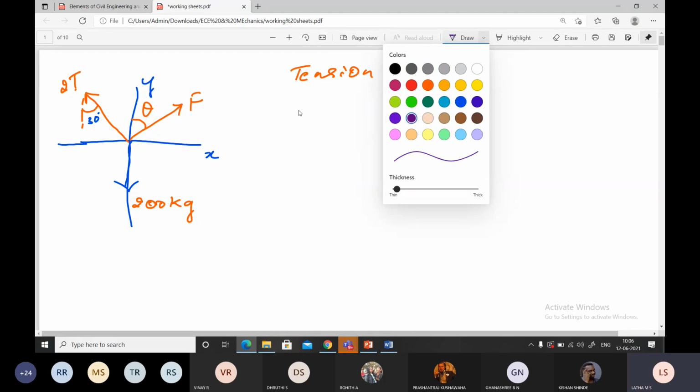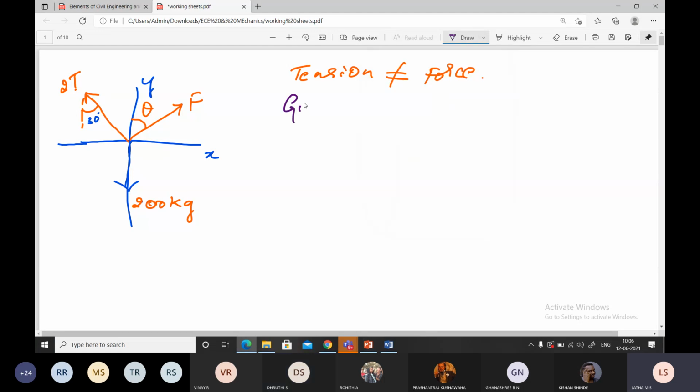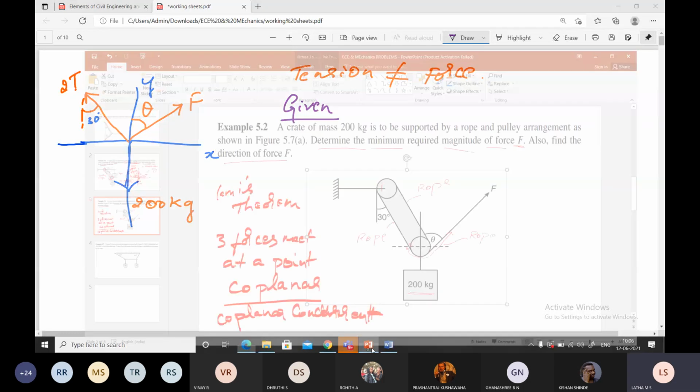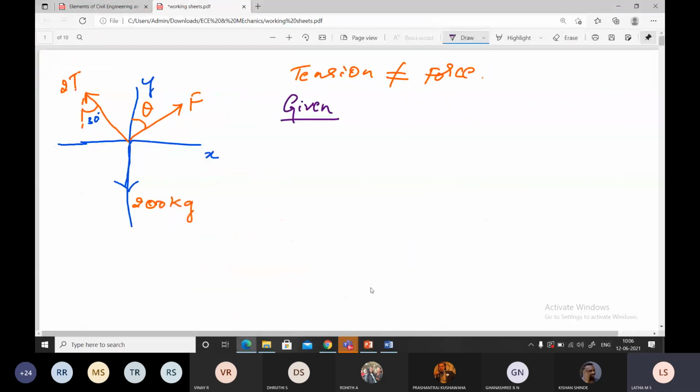What has happened today, students? Yes, ma'am. Fine. What is given now? We'll start with what is given. It is 200 kg, the weight. Before that, what are you supposed to do? You have to label it. Let me label it as C, A, B, D. Anyhow, you can label, students.